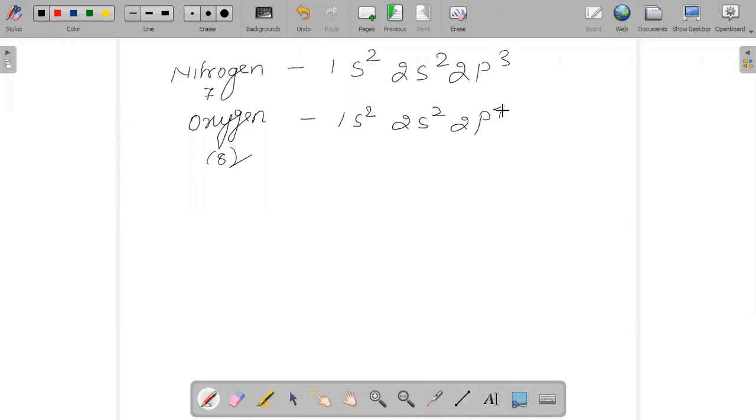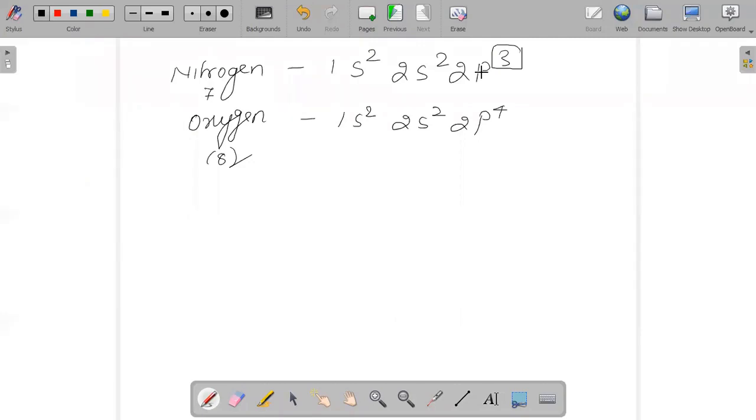Here nitrogen is going to be more stable because it is half filled. The p orbital can accommodate 6 electrons and here it is half filled. While discussing the concept, I already told you that if it is fully filled or half filled, the stability increases. Hence the stability of nitrogen will be high.